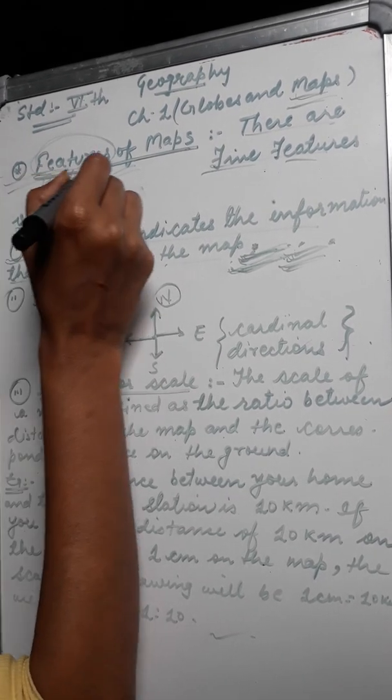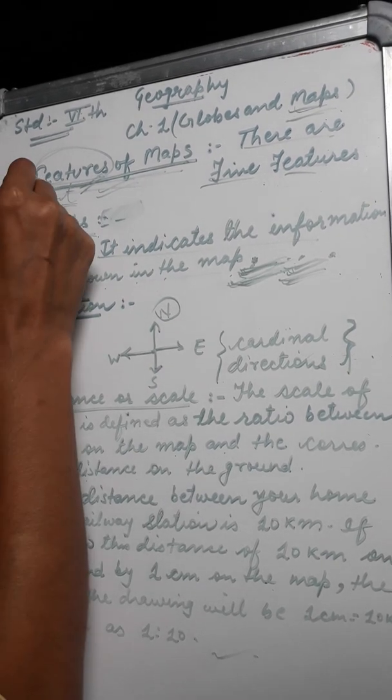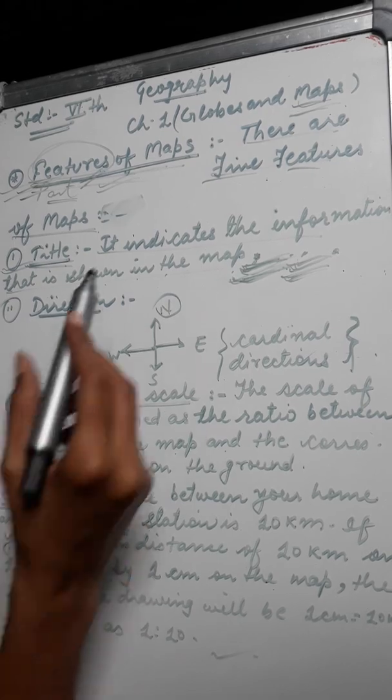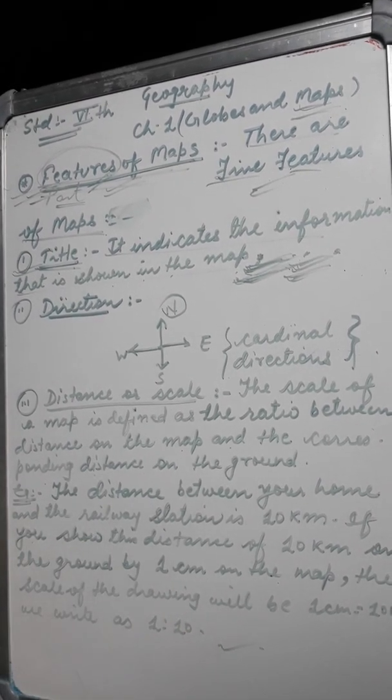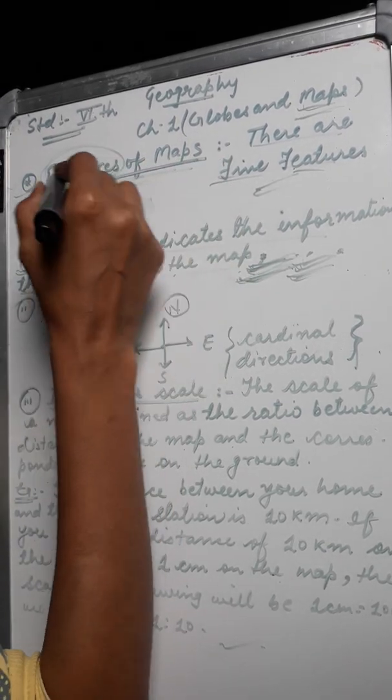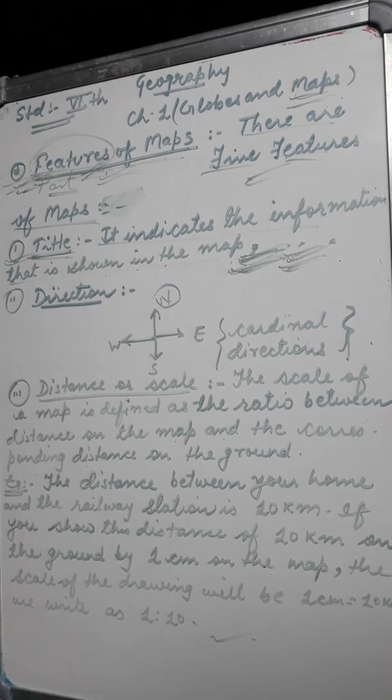Now, in today's class, I will discuss the features of maps. So, I am going to start. There are mainly 5 features of maps. Before starting, I will tell you the right meaning of features.